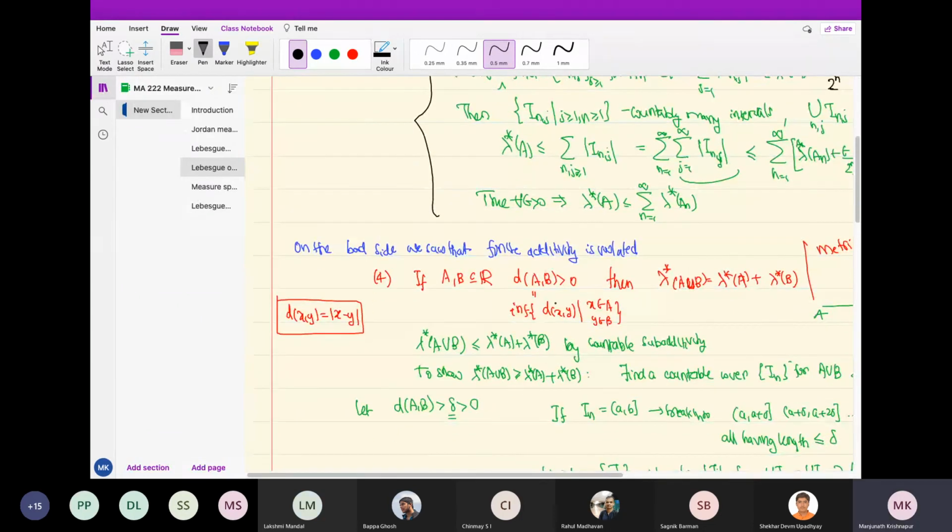We will come to this. I will go to an abstract situation and do all this. So this property, property 4: if A and B are disjoint, then the outer measure of the union is the sum of outer measures.